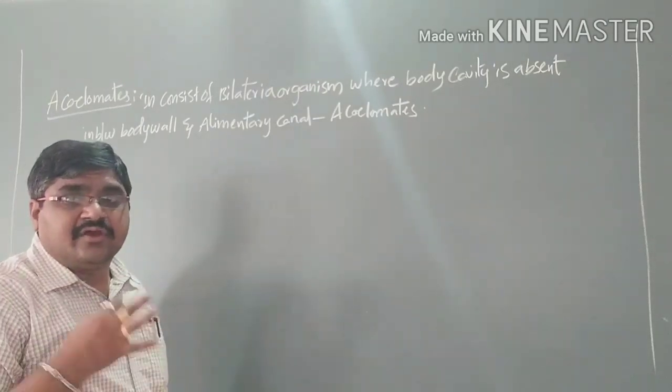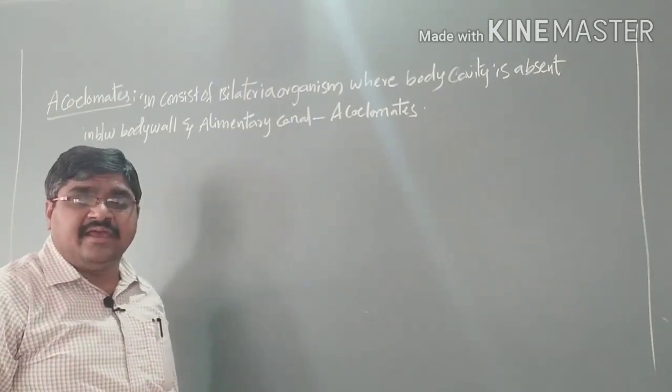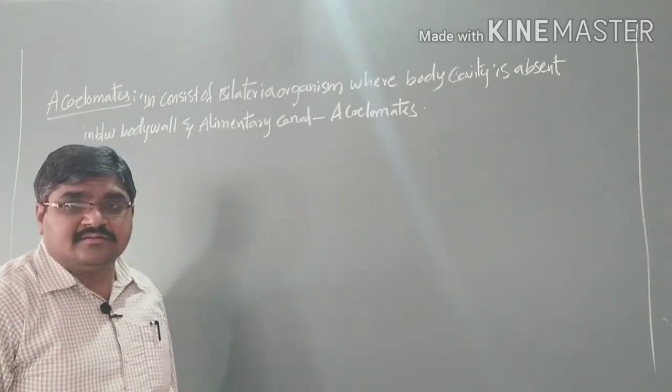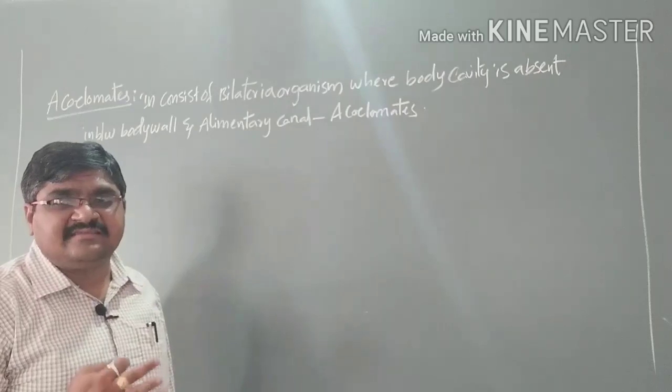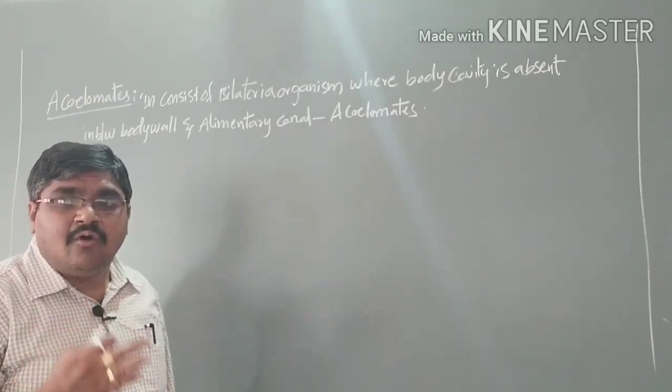Bilateria means when you cut the organism in only one vertical plane, we get two identical halves. Acoelomates means: a means absent, coelom means body cavity.